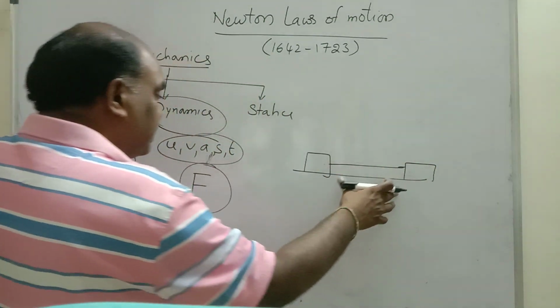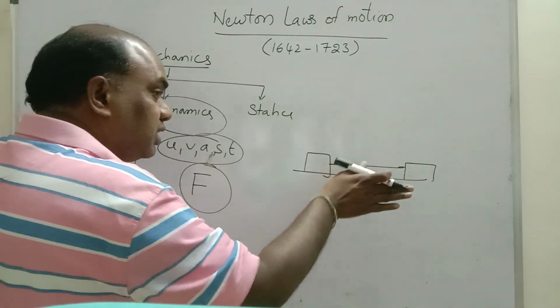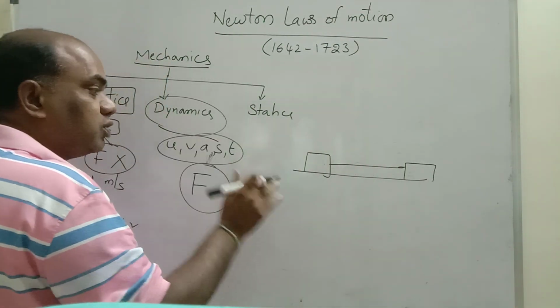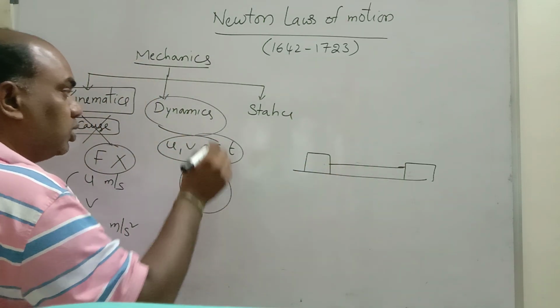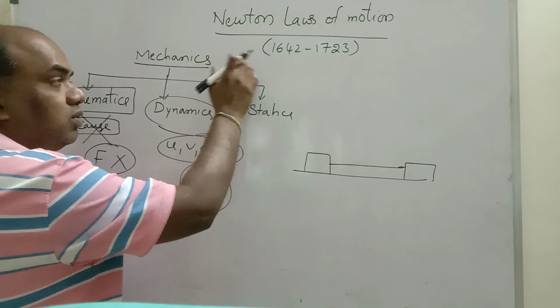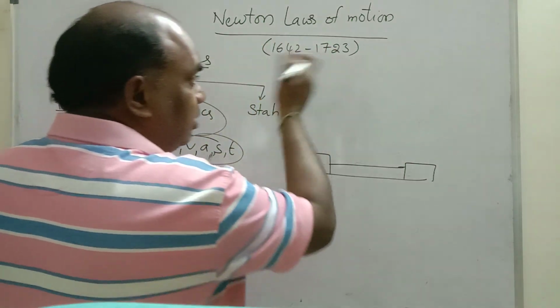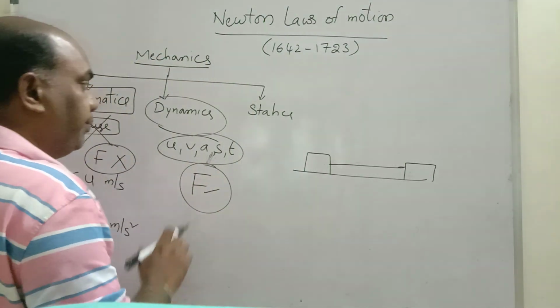That means some net external force is applied on the body. Force is defined by Sir Isaac Newton in the 17th century, 1642 to 1723. He is also called the father of physics.